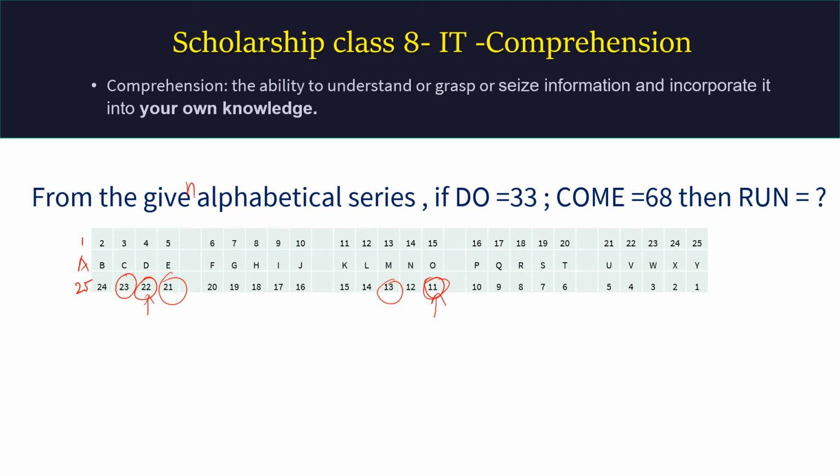Now if you are finding out what RUN will be, then R, I have to find out where R is. Again you have to take the reverse series. R is equal to 8, U is equal to 5, and N is equal to 12.